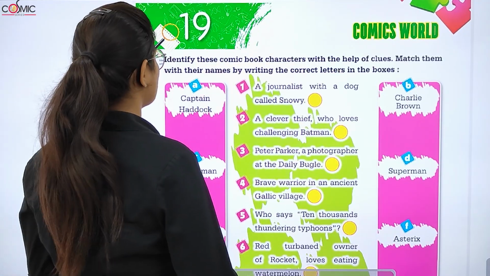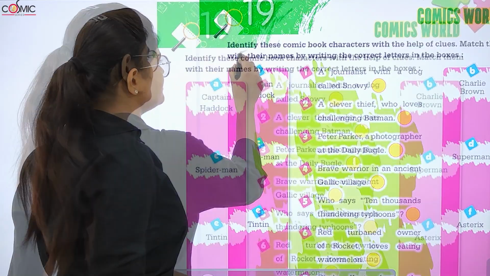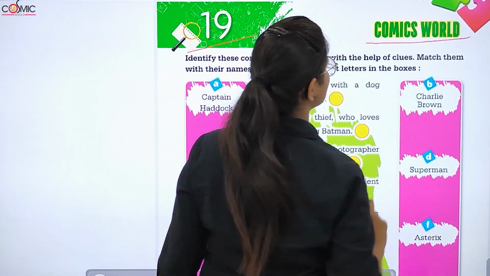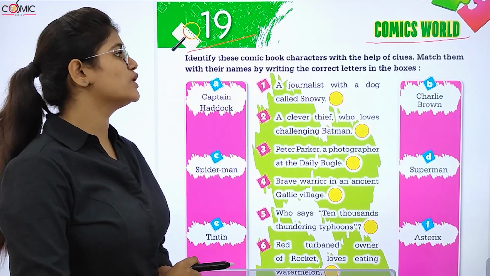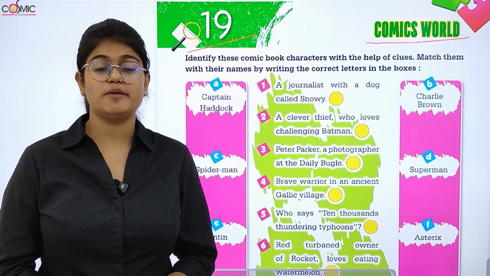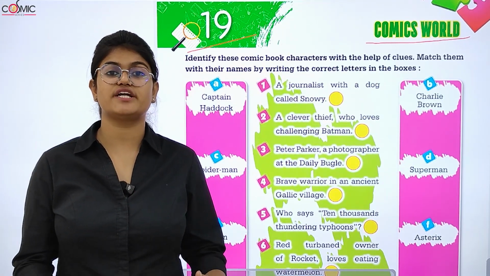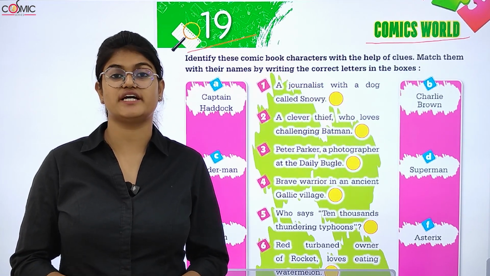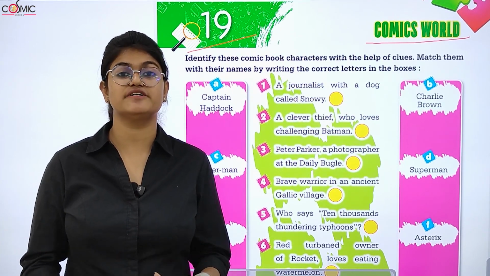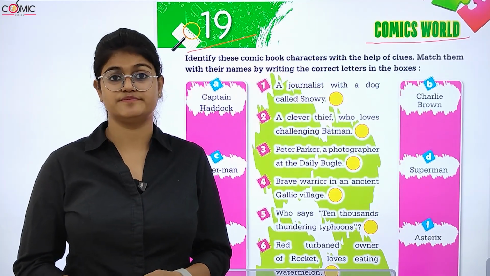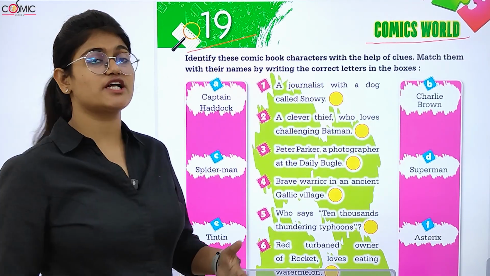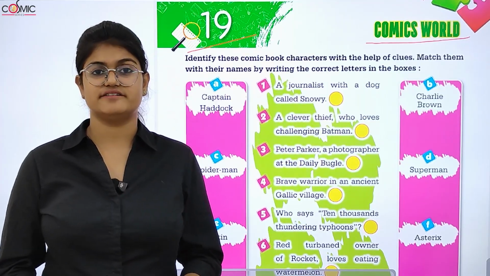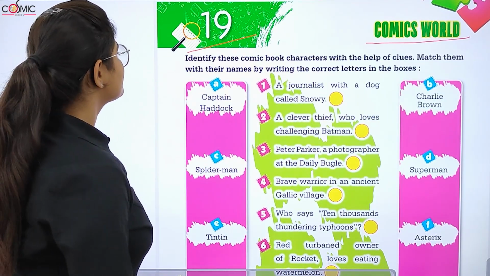So let's begin with chapter number 19 of GK for class 2, and the name of the chapter is Comics World. We all love to read comics, right? And in those comics there are a lot of interesting stories, with very famous and interesting characters. In this chapter we are going to study those comics and those famous characters. So let's begin.